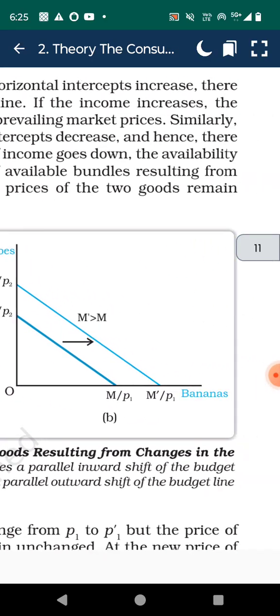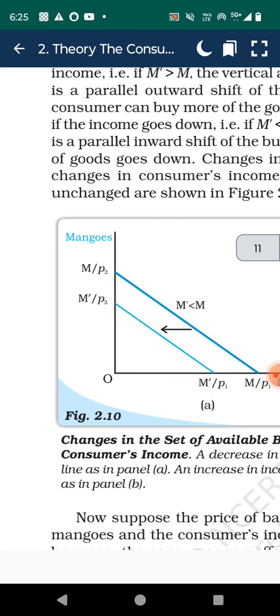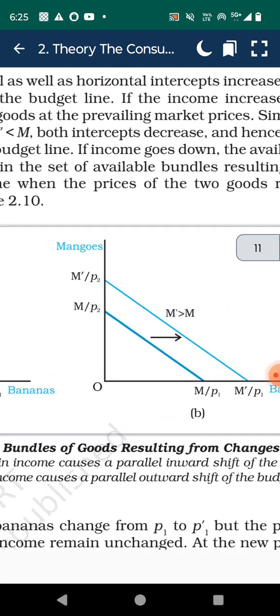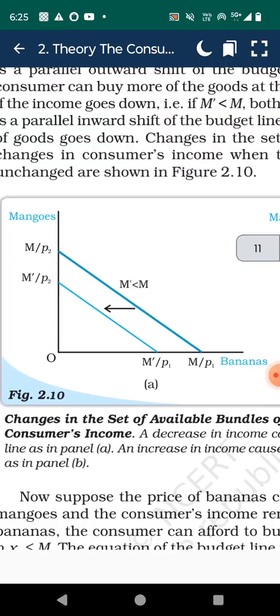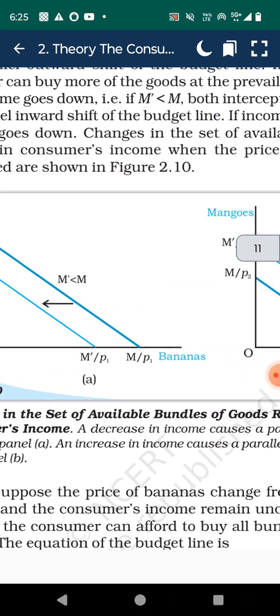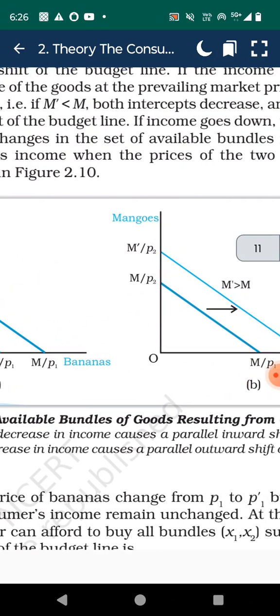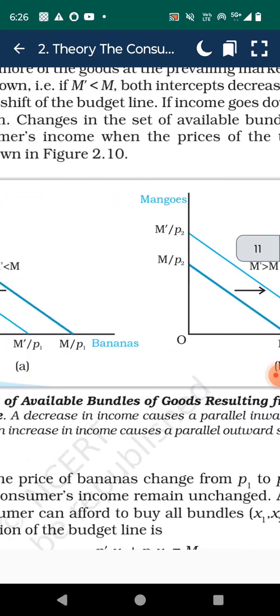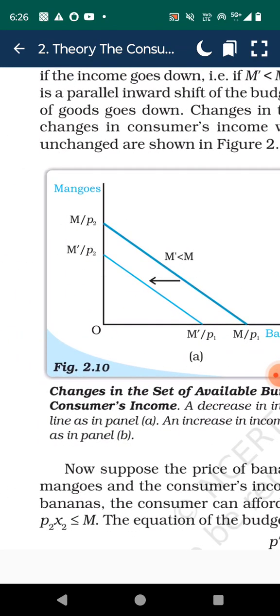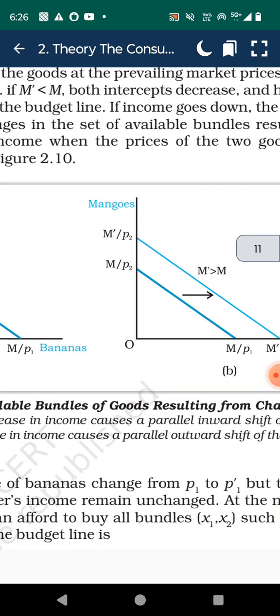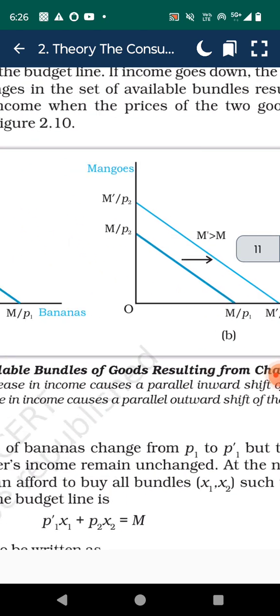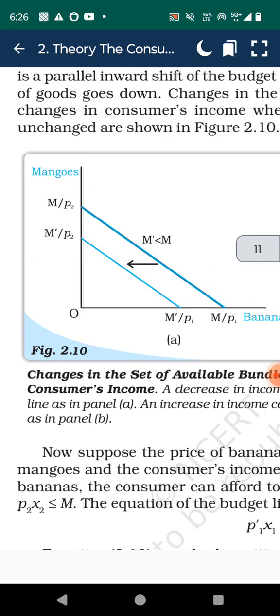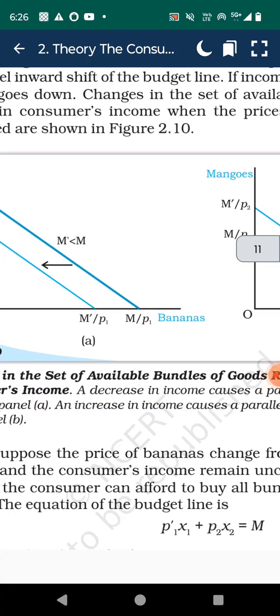If the income increases, the consumer can buy more of the goods at the prevailing market price. Similarly, if the income goes down, if M dash is less than M, both intercepts decrease. Hence, there is a parallel inward shift of the budget line. If the income goes down, the ability to buy goods goes down.